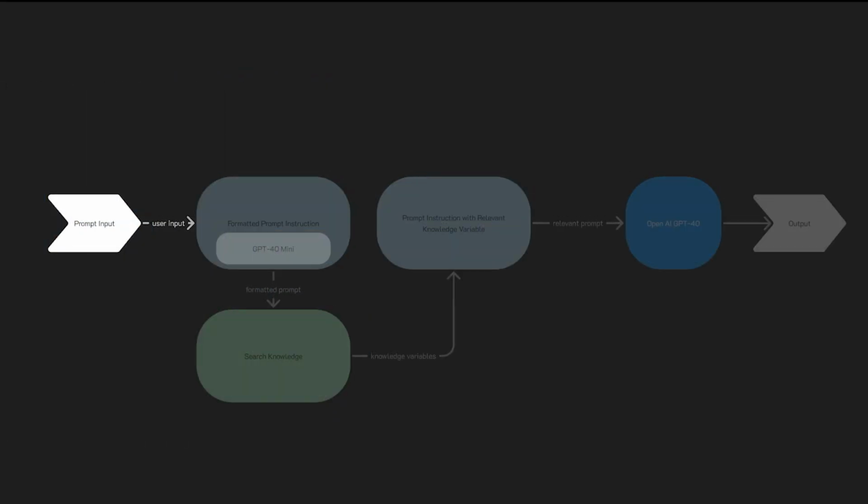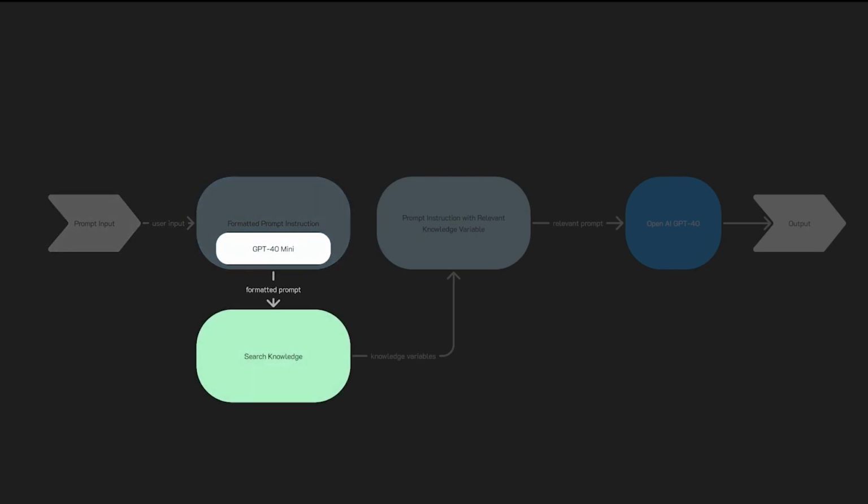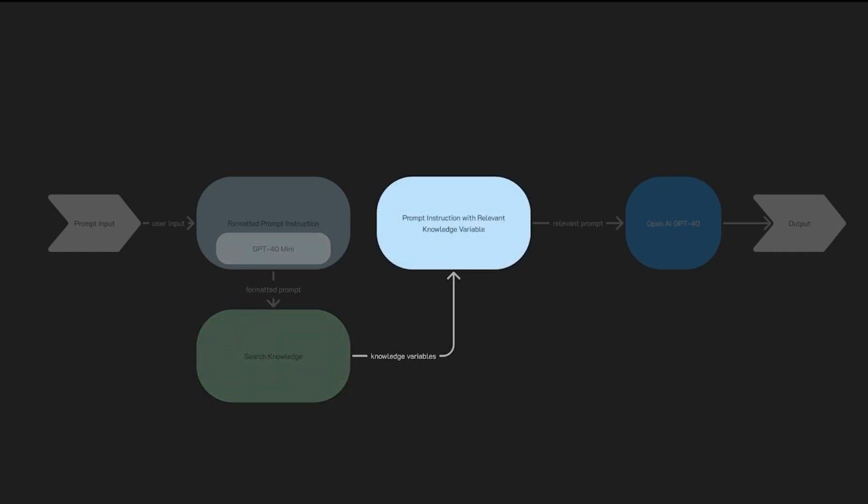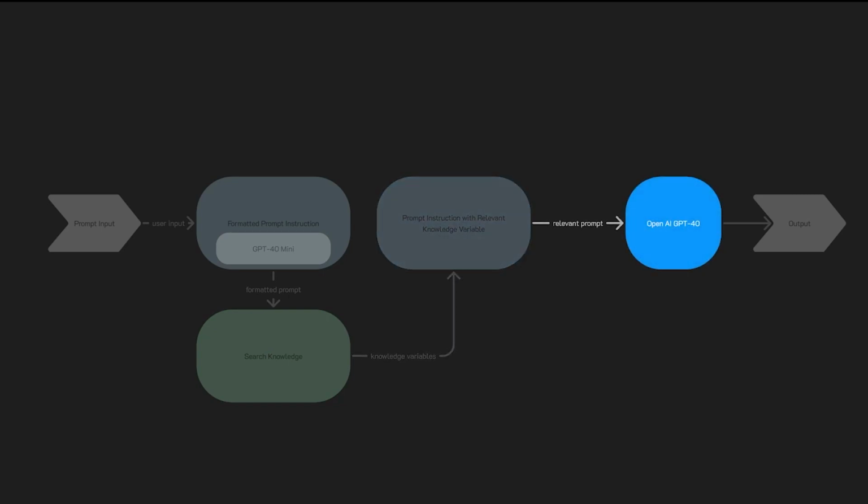The system architecture starts with a prompt input from the user, then goes through a prompt instruction node to format it with the help of GPT-4o Mini, then passes the formatted prompt to the search knowledge node, which will output relevant knowledge variables to the main prompt instruction node that defines the purpose of my agent. The prompt is now both formatted correctly to relate to a specific project and containing relevant knowledge from my knowledge base. This prompt will then be passed to OpenAI ChatGPT-4o to generate a response and output that back to the user.